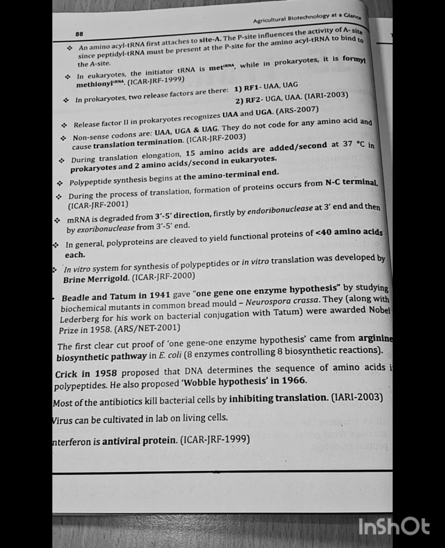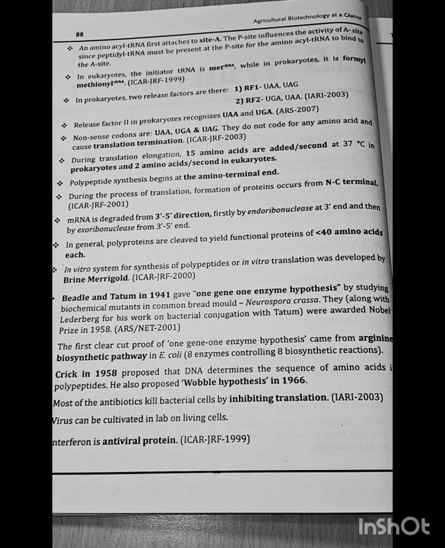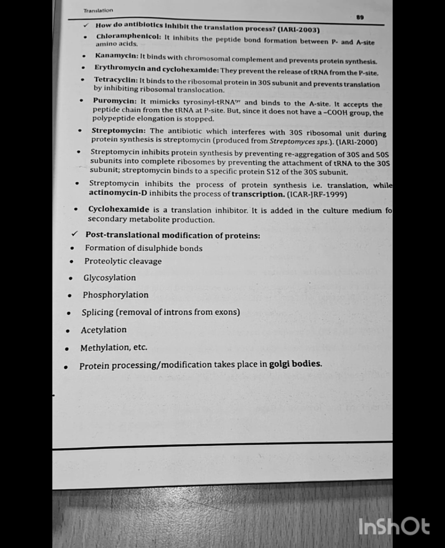Most antibiotics kill bacterial cells by inhibiting translation. IRI 2003 question: viruses can be cultivated in the lab on living cells. Interferon is an antiviral protein. Question asked in ICAR-JRF 1999: how do antibiotics inhibit the translation process? The first one, chloramphenicol, inhibits peptide bond formation between the P and A sites.